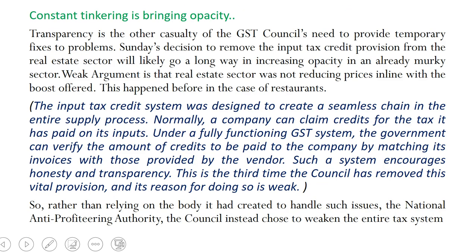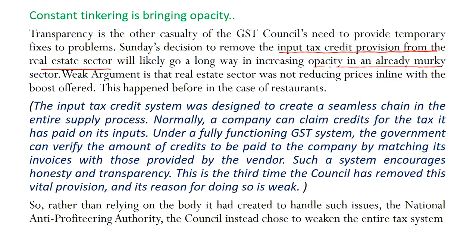Now, constant tinkering is bringing opacity. That's what the author is saying. Transparency is the other casualty of the GST Council's need to provide temporary fixes to problems. So, the second feature of GST is transparency. Now that is also getting hampered. How? Sunday's decision to remove the input tax credit provision from the real estate sector will likely go a long way in increasing opacity in an already murky sector, that is the real estate sector.